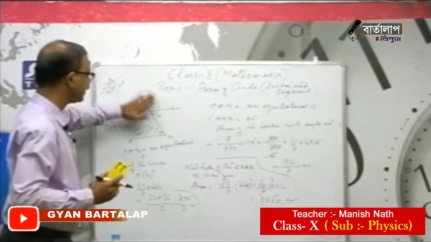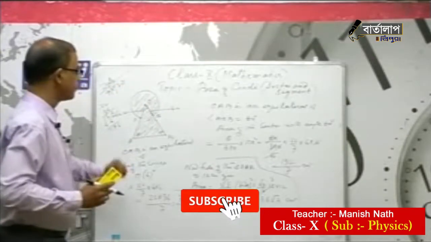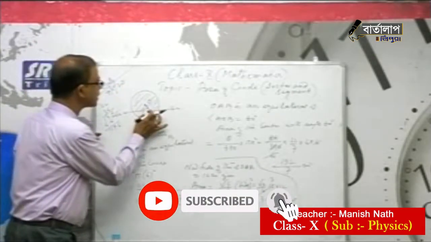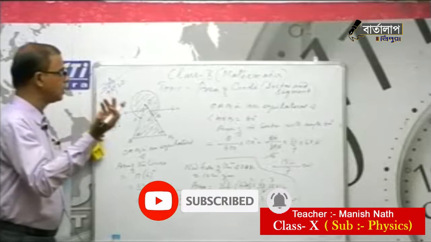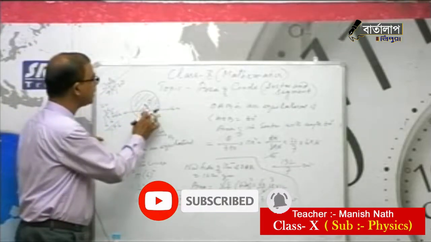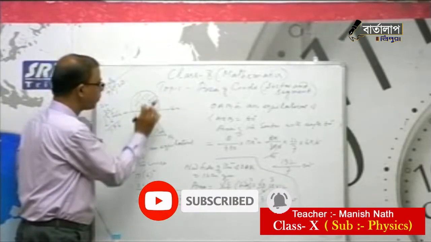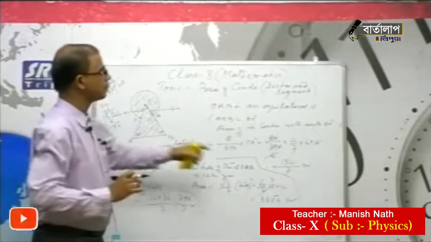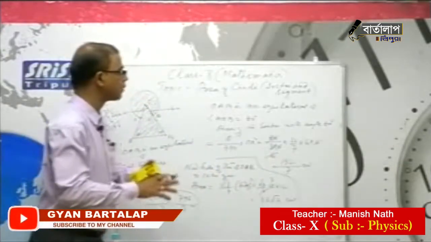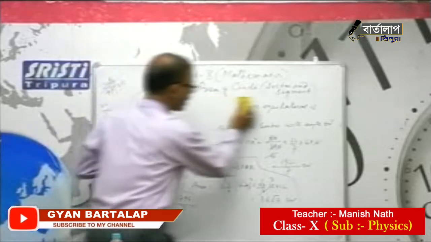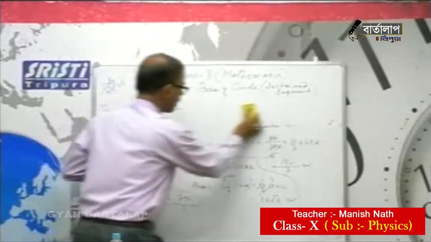Now how to find out the area of the shaded part? We have to remove only the sector part. So the sector part will be subtracted: the circle whole part plus the triangle part minus the sector part.